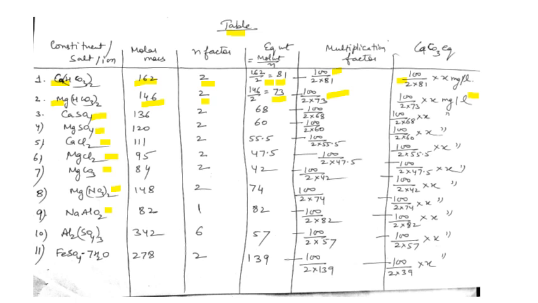For the salts like calcium and magnesium, the N factor is always 2. But here in sodium aluminate, the charge on the ion is 1, sodium. Aluminium has the charge plus 3, and the 2 aluminium has the charge 6. So N becomes 6 in aluminium sulfate. For ferrous sulfate, the charge is 2. So you have to remember this multiplication factor for the calculation of hardness numericals.